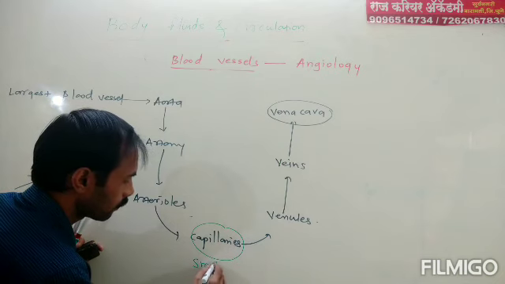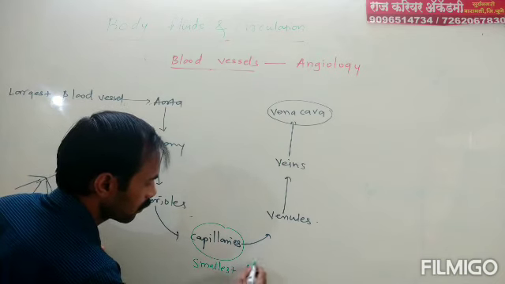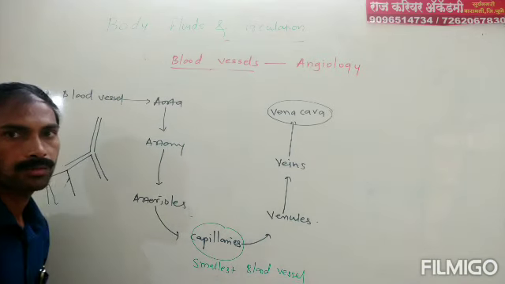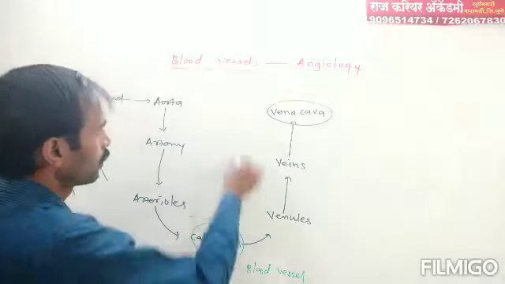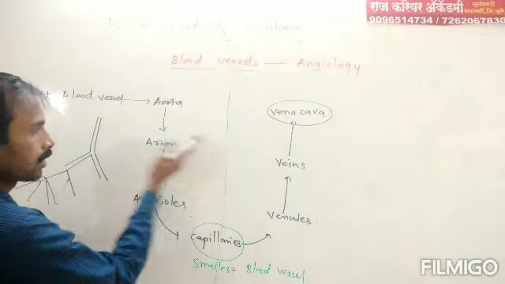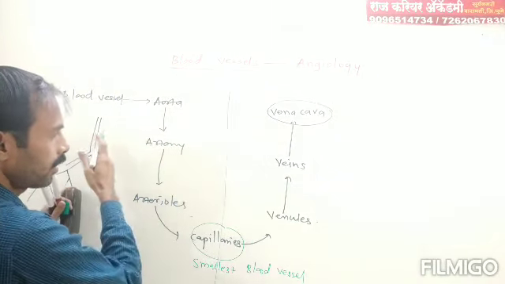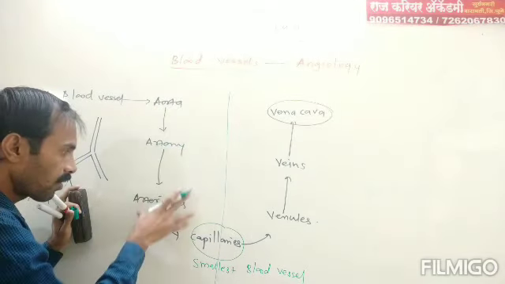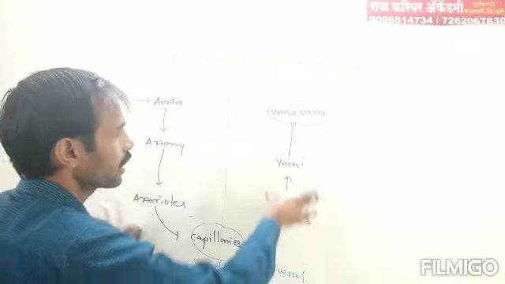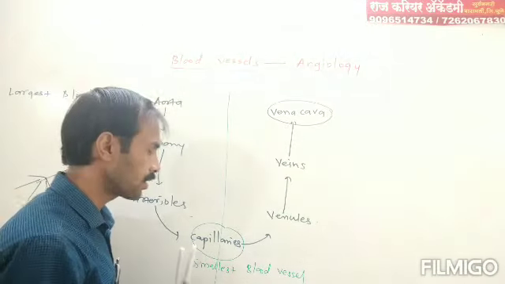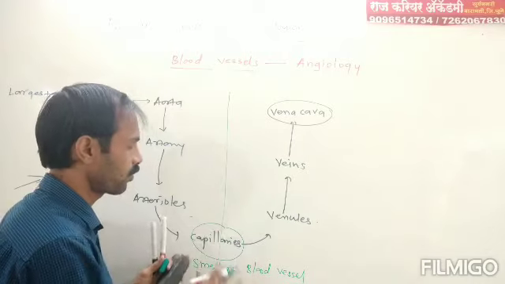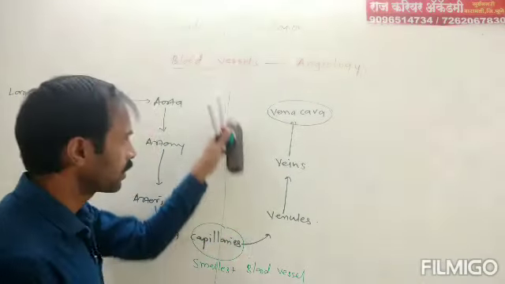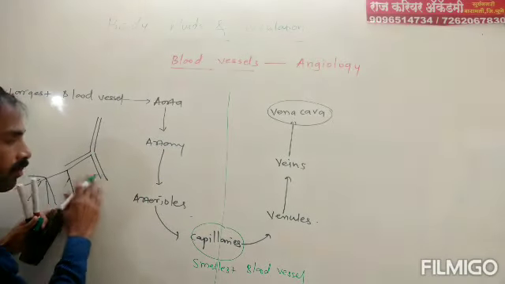Smallest blood vessel is known as capillary. The left side of this chart carries pure blood, and the right side carries impure blood. In capillary, blood mixes pure and impure. That is, this side carries impure blood and this carries pure blood.